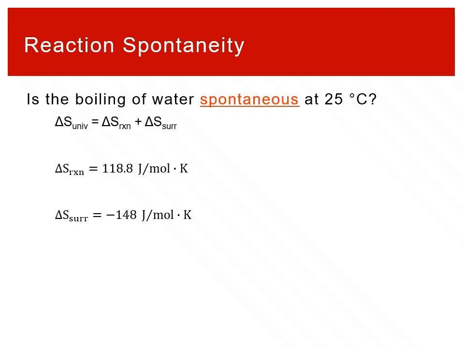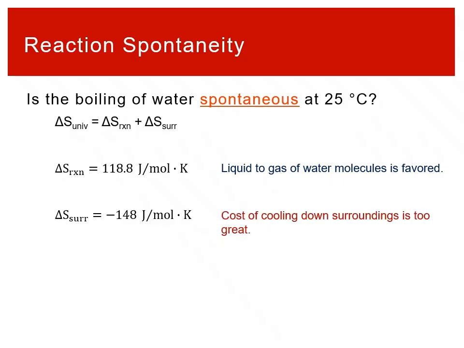One of the primary advantages of using the second law is that we don't just understand whether a reaction is spontaneous, we can also break it down into this reaction and surroundings component and understand how those two things interact. So if we look at the delta S reaction, we had 118. That's positive. So we know that overall positive entropy things are favored. And so a liquid changing to a gas is favored. Water molecules not being in a liquid generally is something that would be favored from an entropy perspective of those molecules. But there's a cost to it.